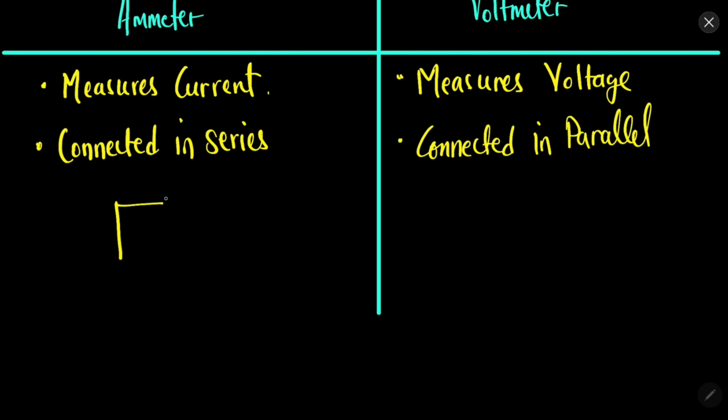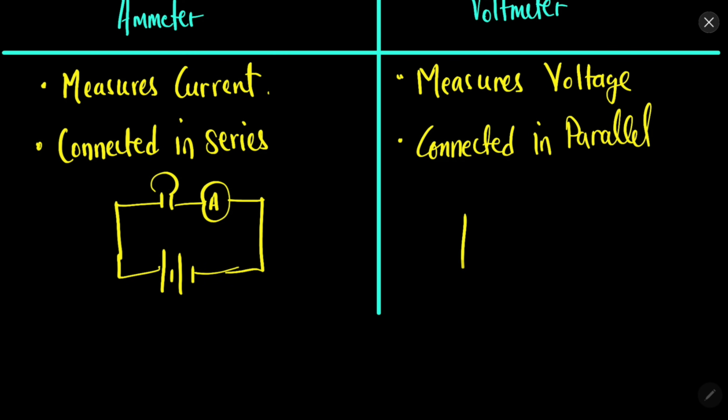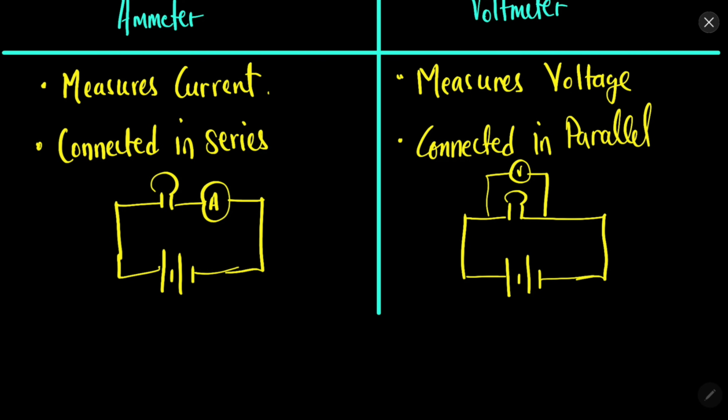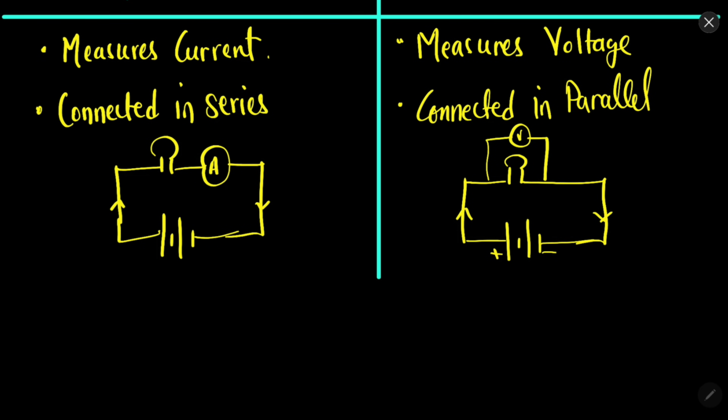So for example, let's say this is our circuit. You want to measure the current in the bulb, so you can connect the ammeter in series. And let's say if you want to measure the voltage of the bulb, so you can apply this voltmeter in parallel to the bulb. So this is quite important to understand, because in series the current remains same, in parallel the voltage remains same.